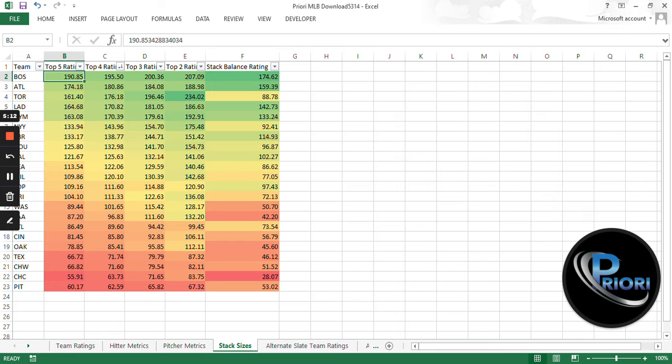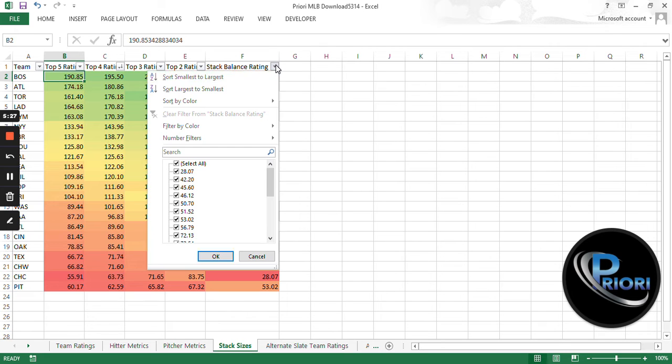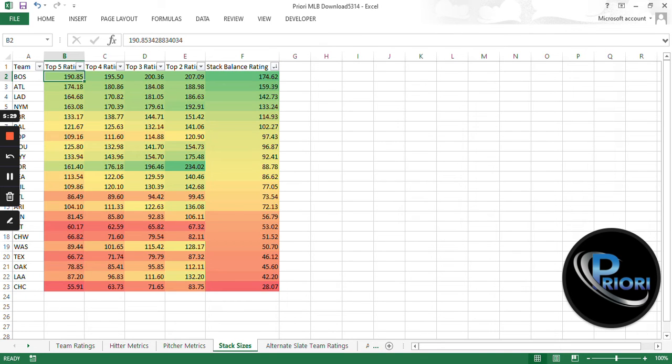So they're going to grade out pretty well on most nights just because you have a couple of the best hitters in baseball in that lineup. But we don't always want to just bank on those top hitters carrying our entire stack. So this kind of takes that into account and allows us to build a more balanced stack. So if you sort by the stack balance ratings for this specific slate, it has Boston at the top, Atlanta number 2, and the Dodgers number 3.